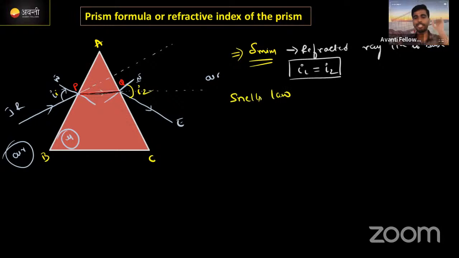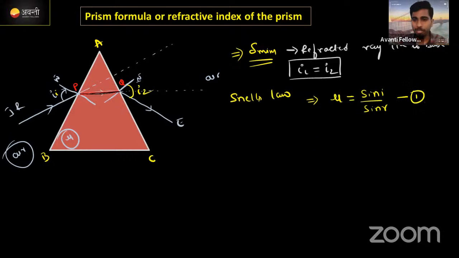Snell's law you have to identify first. Snell's law क्या कहता है actually? Refractive index is equal to sin I by sin R. Correct now? Basic one. If you want to write, write mu of G with respect to A also. Okay, A का value 1 होता है. Then the same equation you will get. I'm going to call this equation number 1.